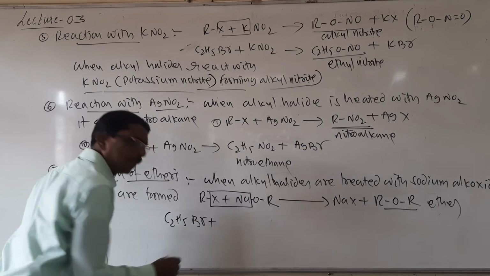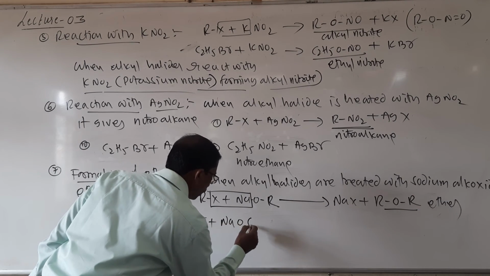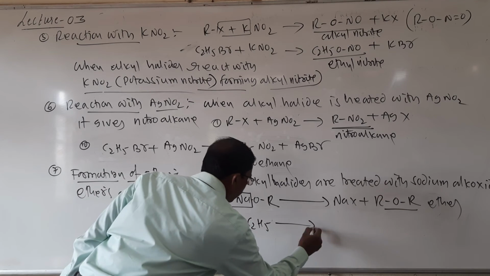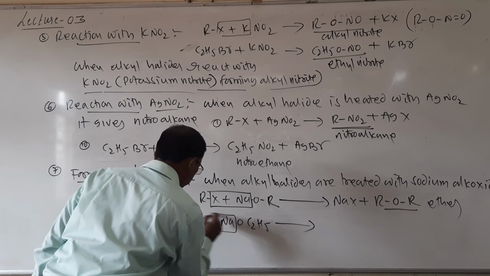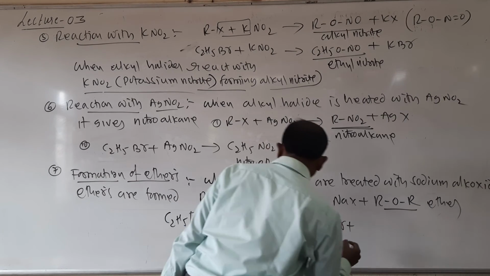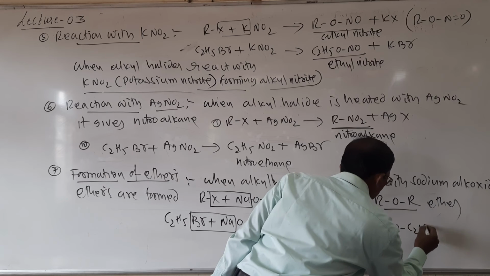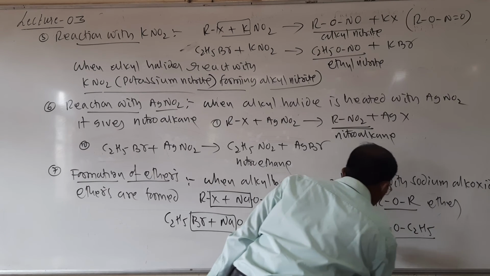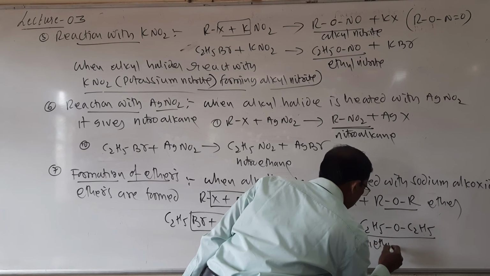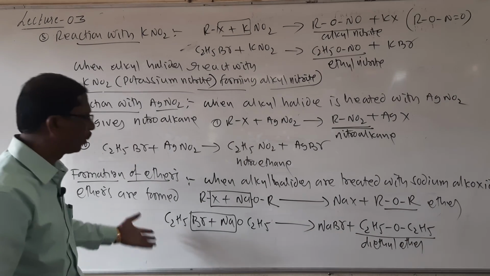C2H5Br, or you may take Cl, plus NaOC2H5 gives NaBr plus C2H5OC2H5, it is called diethyl ether. Look here students, it is formation of ethers.